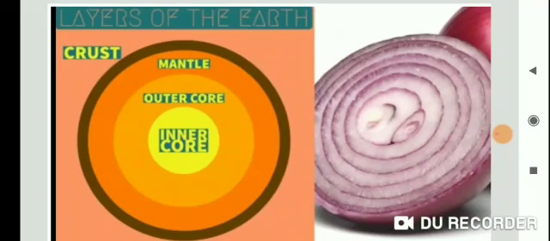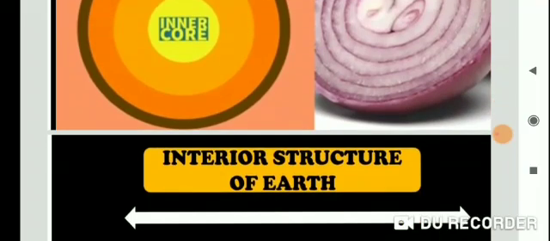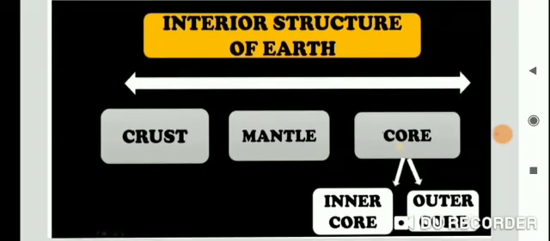Okay, now the next topic: interior structure of the earth. I have already discussed this topic: crust, mantle, core. The core is the innermost layer, with a radius of about 3500 kilometer. There are two types of core, inner core and outer core.